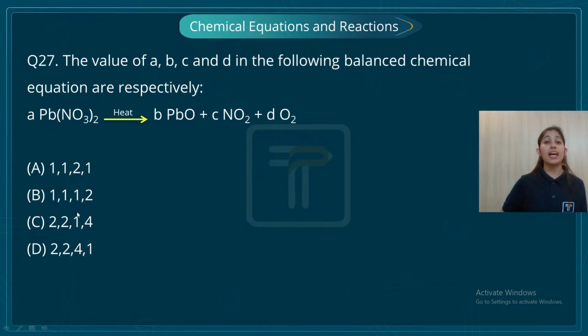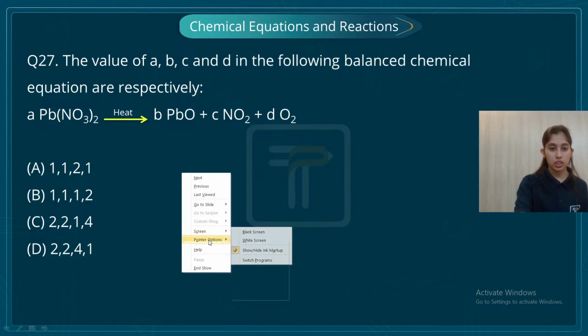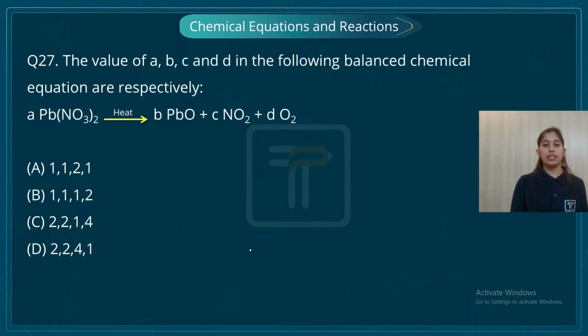Now again there is a reaction where we have to balance the chemical equation. Students, as you can observe, we have solved two to three questions of just balancing chemical equations. So what can I conclude? That I need to be thorough with my balancing, right? So let's try to balance this out.